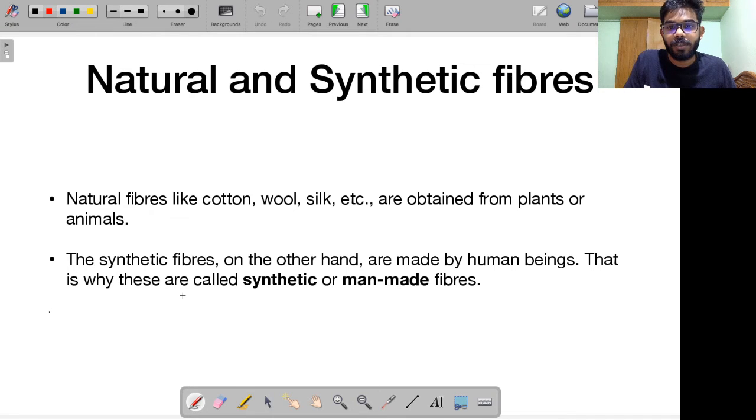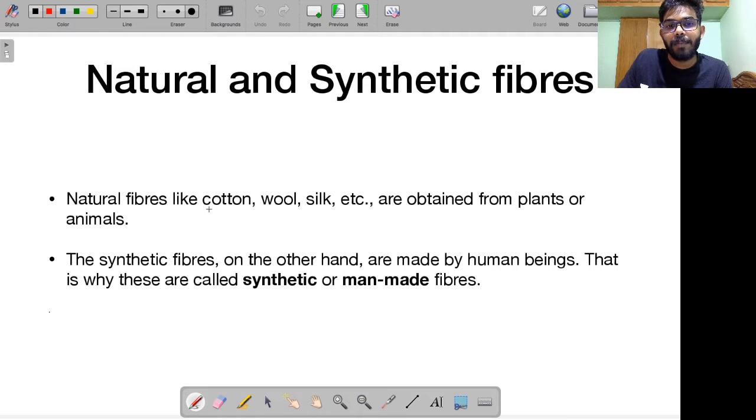What do you mean by fibers? Fibers are what we use for making clothes and so on. There are natural fibers. Natural fiber means they are obtained directly from plants or animals. Synthetic fiber means they are synthesized by chemical treatment. They are man-made. By chemical treatment, we are making these fibers. I'll give you a lot of examples today so that you are able to understand.